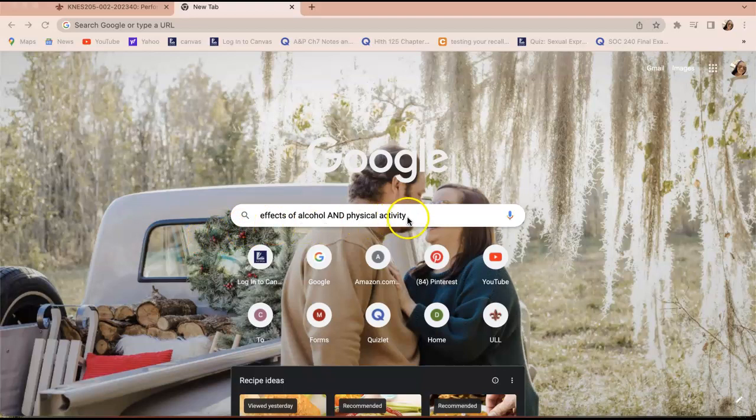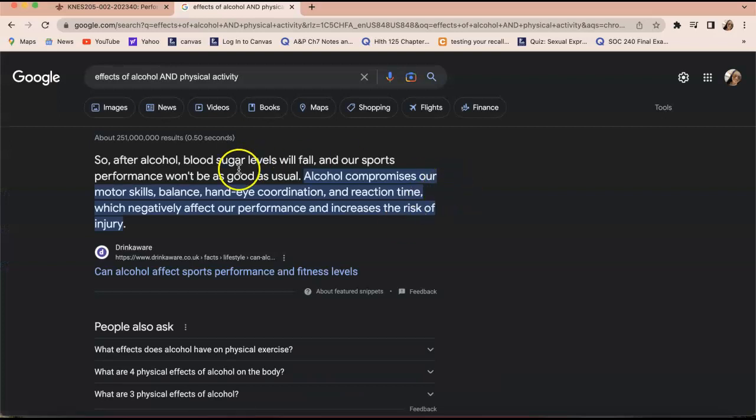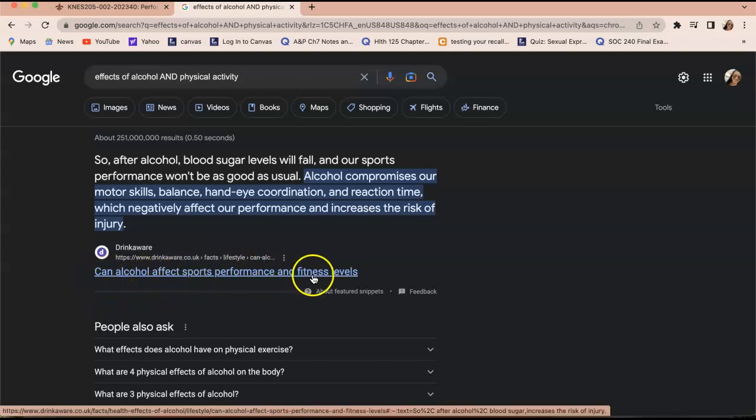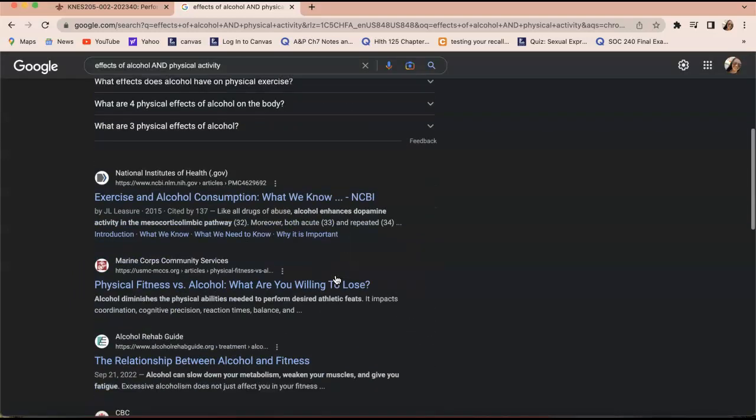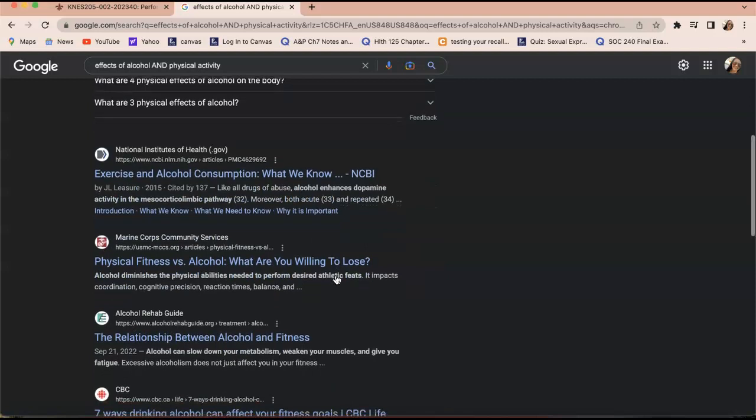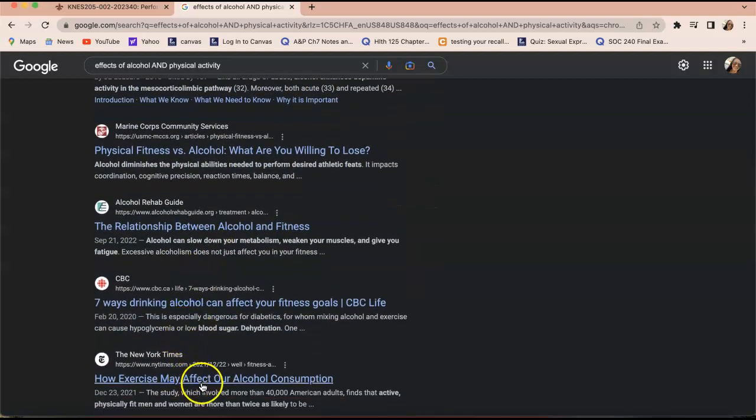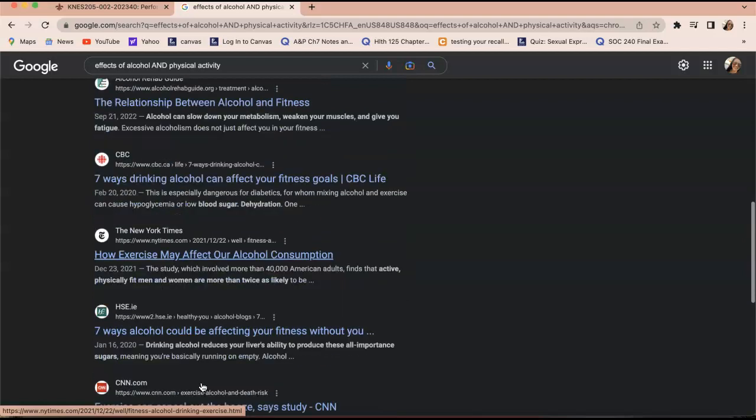So I started my search. We are going to do "and" first. So I did effects of alcohol and physical activity. So we're going to do search. So we have, can alcohol affect sports performance and fitness levels, along with other links.